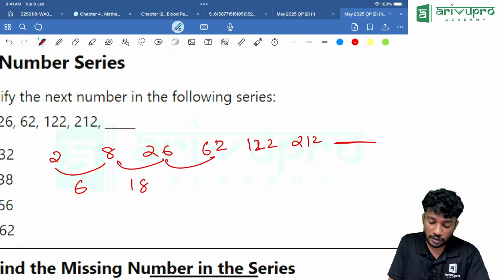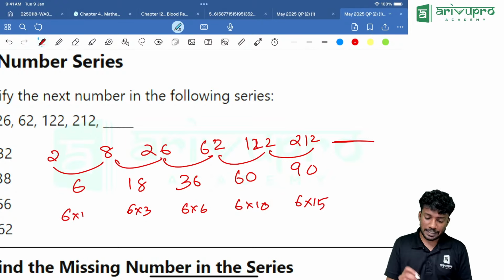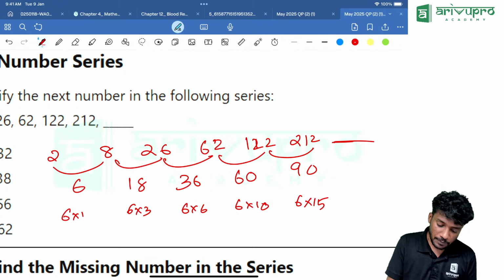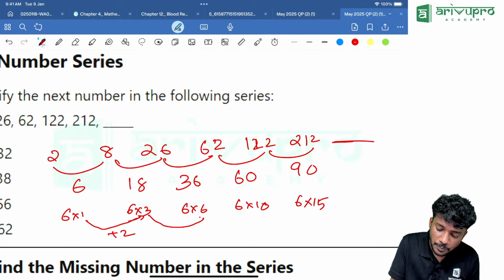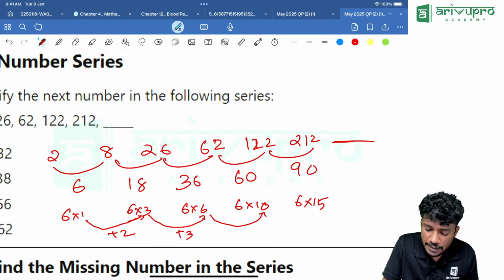90. Now if you look into it, now 6 is what? 6 into 1, correct? 18 is what? 6 into 3. 36 is what? 6 into 6. Then what is the next one? 6 into 10. Then what is it? 6 into 15 is 90. Okay, 90. That means 1 is becoming 3. Correct? 1 is becoming 3. Then that is plus 2. Then 3 is becoming how much? 6. That is plus 3. Then 6 is becoming 10. That is plus 4. Then again plus 5.